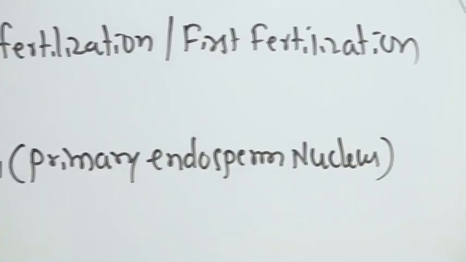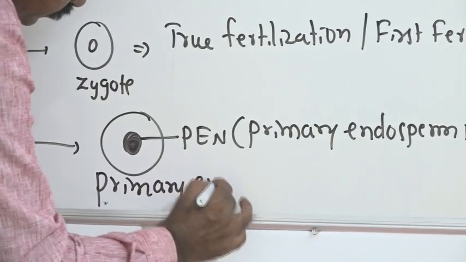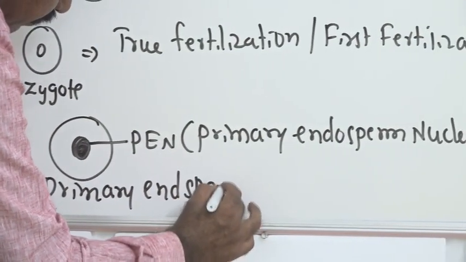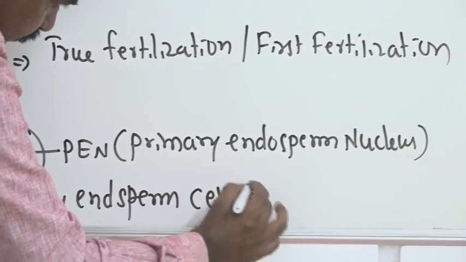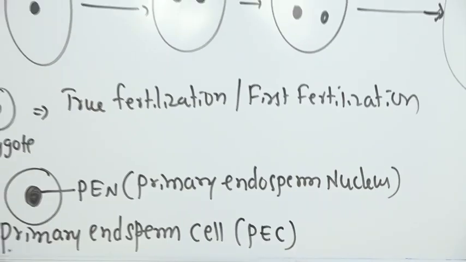This cell is called the primary endosperm cell. The primary endosperm cell is the second cell we called.